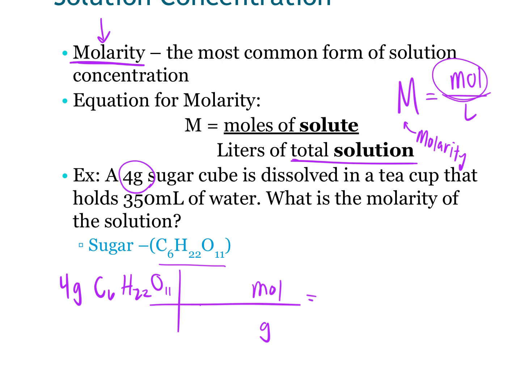270. Did we come out at about 270 grams for the molar mass? And so my number of moles here is going to be really small, isn't it? So I'm going to take 4 divided by that.